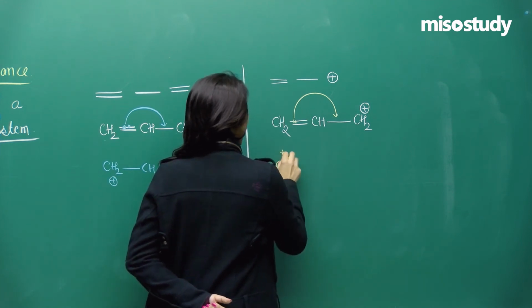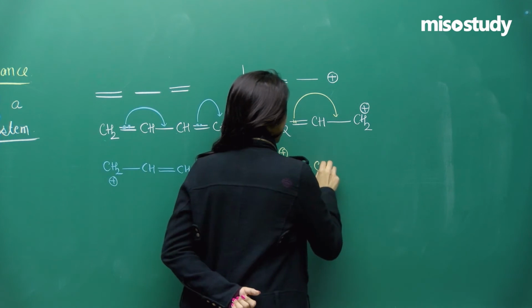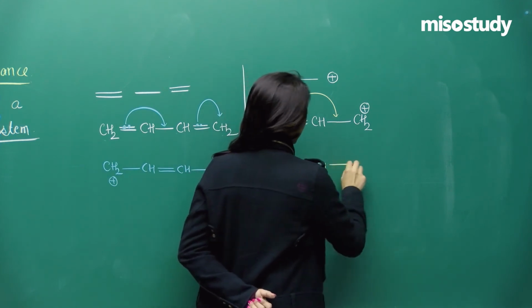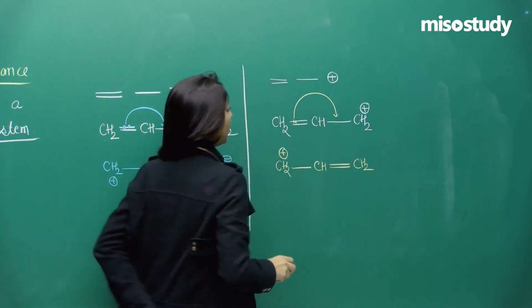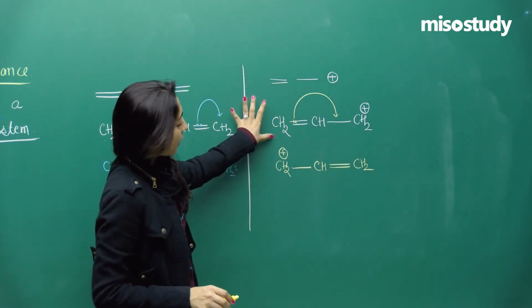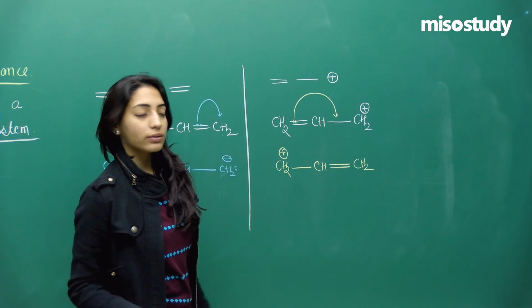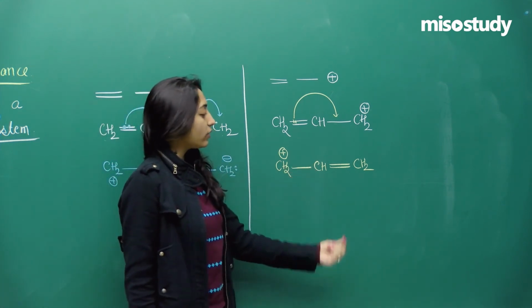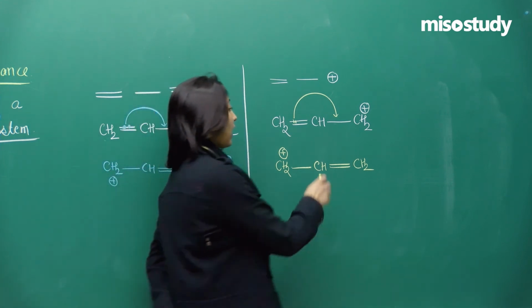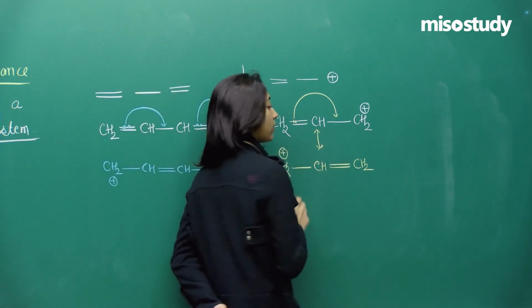Carbon loses one bond, so we'll get a positive. Now this carbon will again get a double bond and the positive charge will be moved away. So whether I draw this structure CH2 double bond CH, CH2 positive, or I draw CH2 positive, CH double bond CH2, they are the resonance structures.